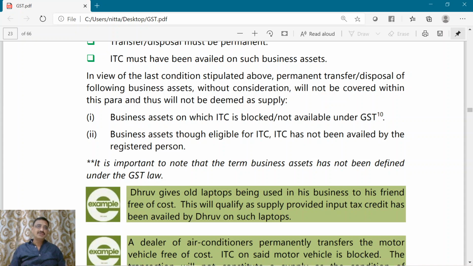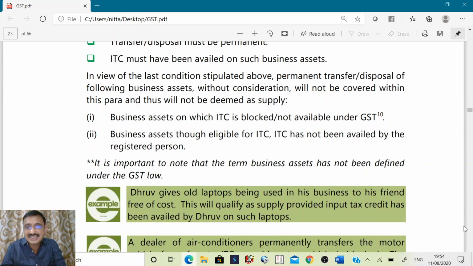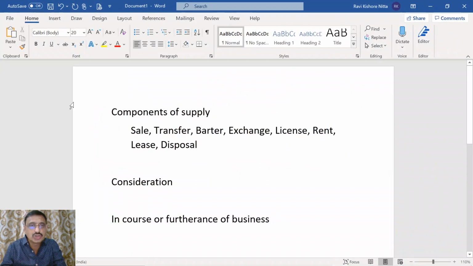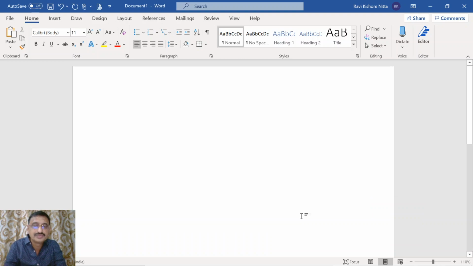Now, can you tell me what is the reason why a business asset, if transferred or disposed of, even though there is no consideration, is treated as a supply? We can understand the logic behind this by this example which I will explain to you now.